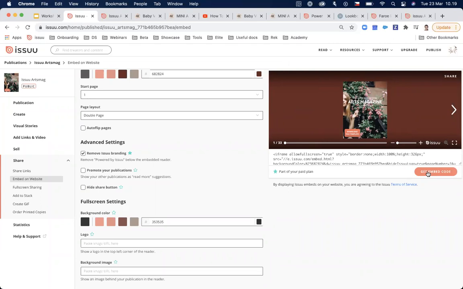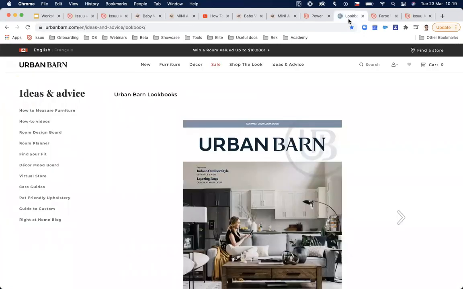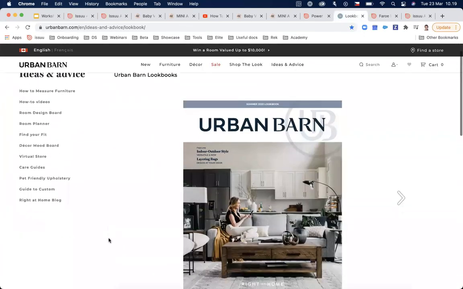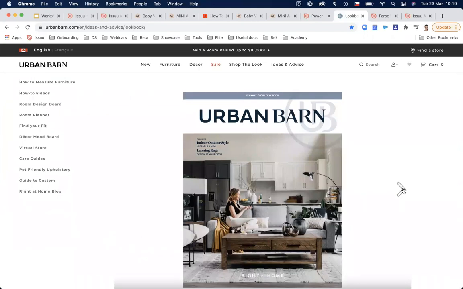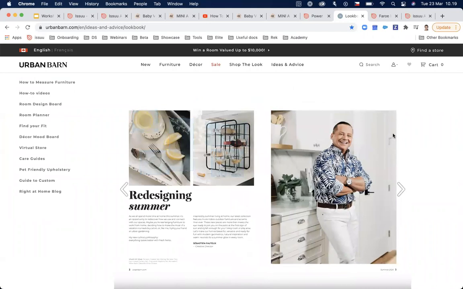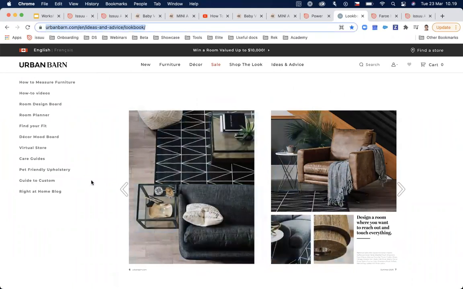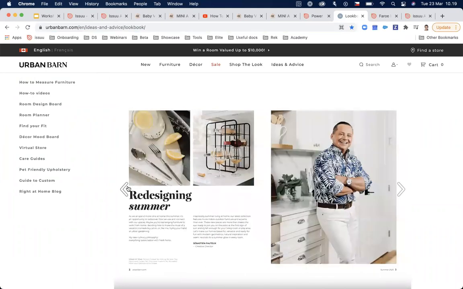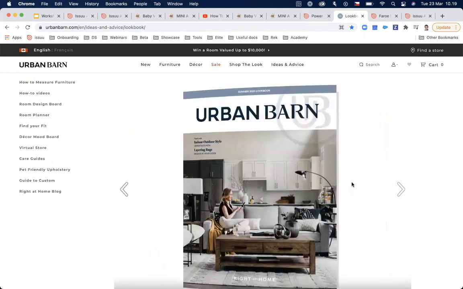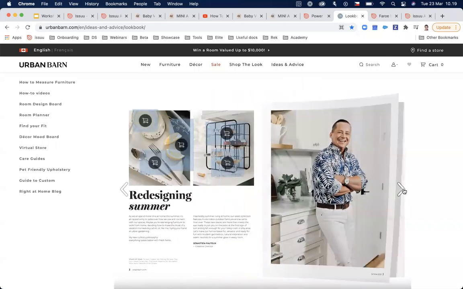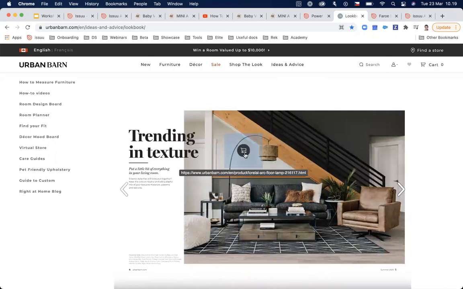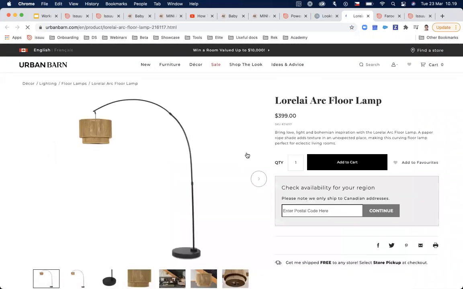And if you add it to your website, it will look like something like this. So this is a great example of one of our customers, Urban Barn, and this is how the publication can look on your own website. So you can see this is hosted on Urban Barn. So the great benefit of this is that you can keep the traffic on your website. You don't send people to Issuu, which might result in losing these readers, but you can simply keep them reading, keep them clicking on the shopping links from there.